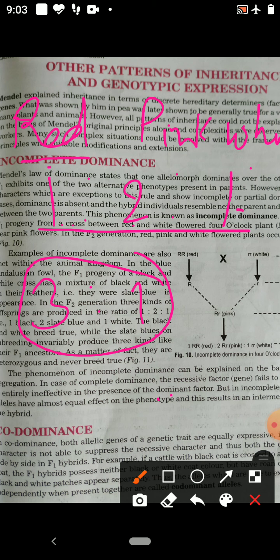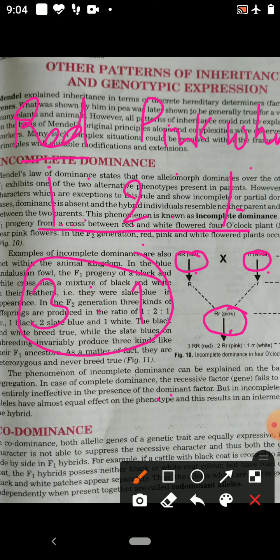Therefore, the phenotype of the F1 progeny is an intermediate character of the hybrid. So when the parent plants are red and white, the F1 progeny are pink. Pink is intermediate between red and white. So this is one example. Like this, you will study there are many examples of incomplete dominance.